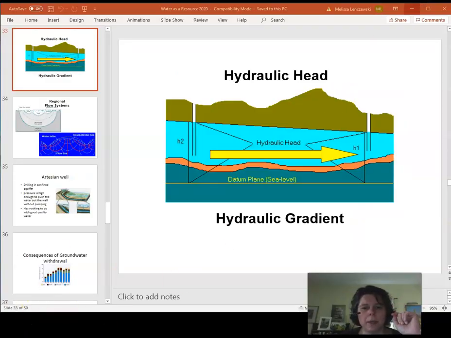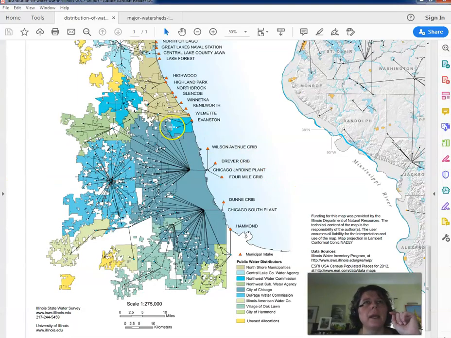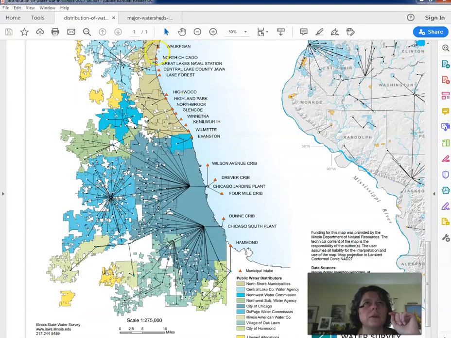Let me go back to this map here we were looking at. So this is all of the cribs that are all bringing the water inlet into here. That pipe comes in here and then distributes it out to all of these areas, these different municipalities, these different communities in here. And so we have these pipes. There's one pipe that comes down into Indiana that then feeds these southern parts down in here. And so these are the different distributors of the water.